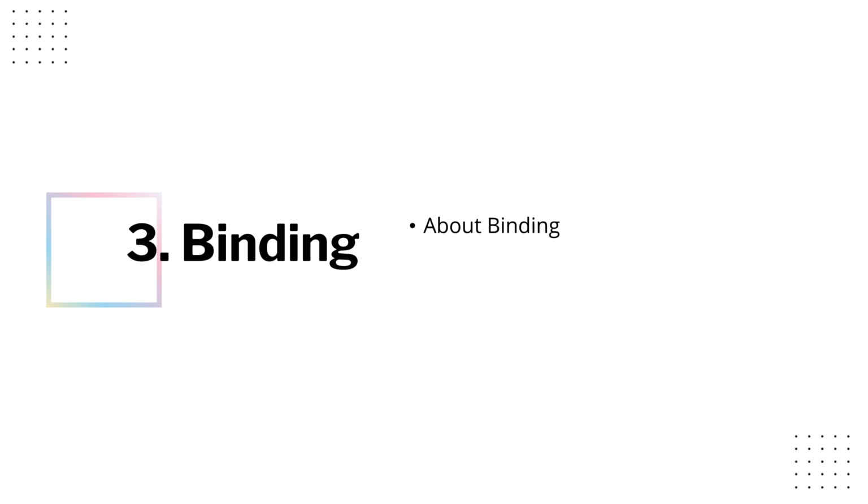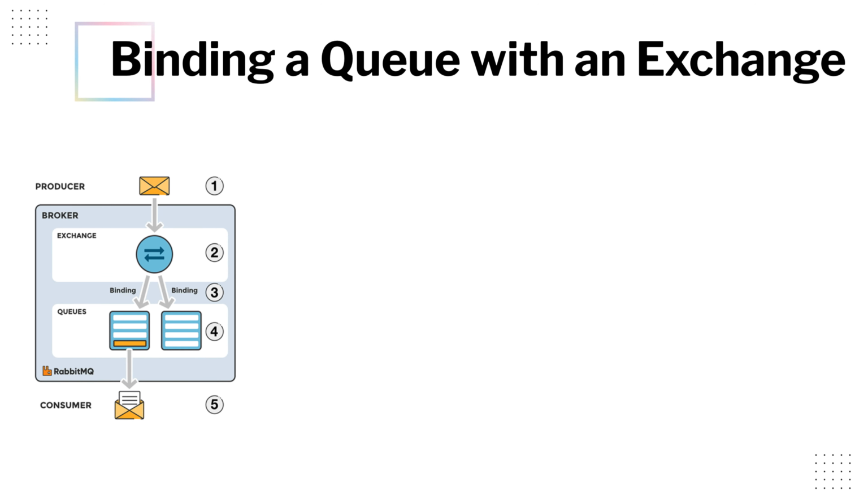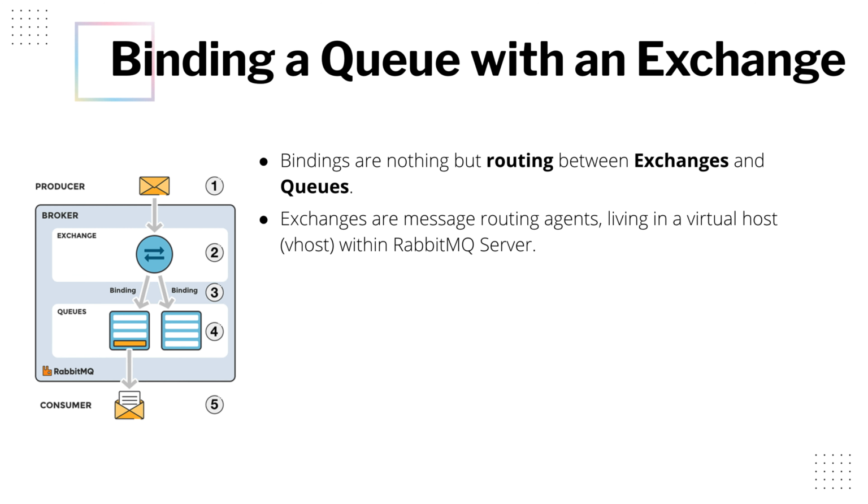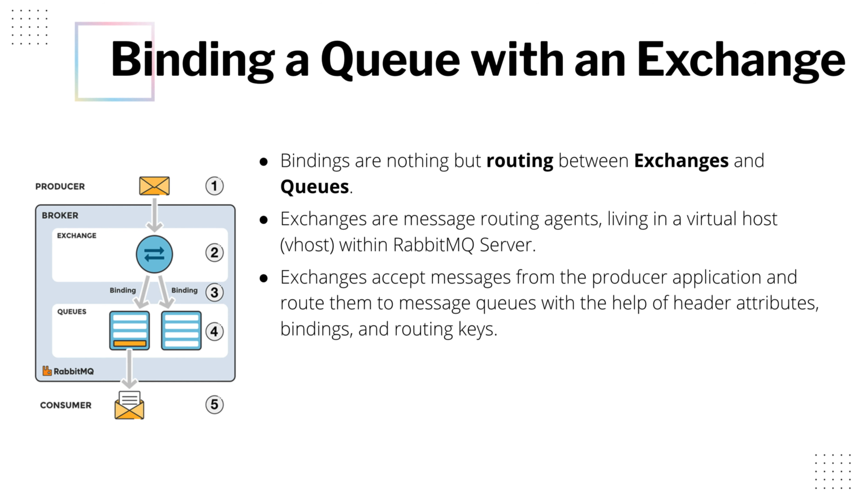We will learn about binding and we will see how to declare a link or binding using code examples. So let's first understand what is binding and how to use a binding to bind a queue with an exchange. Till now you have learned about exchanges and queues, but you have not seen how queues are linked to exchanges. Bindings are nothing but routing between exchanges and queues. Messages are never directly published to queues. Instead, the producer sends a message to an exchange.